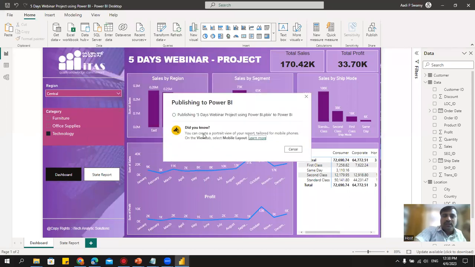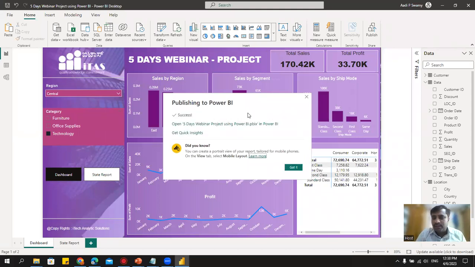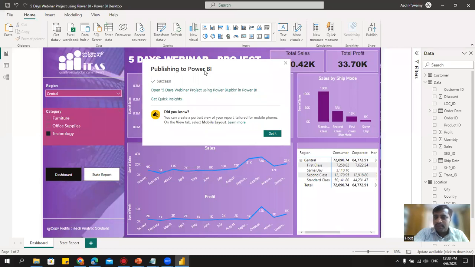What this will do is, the entire project, including the data, will be kept in one cloud space that is called the Power BI service. The Power BI service is nothing but something like a server space from Microsoft, which allows us to save our dashboards. We have OneDrive where we can save all the MS Office documents. Similarly, we have this cloud service where I can store all my Power BI files. Now I can see that my dashboard and the reports I created are published. Now I'll go here. I'll click on this to open it.